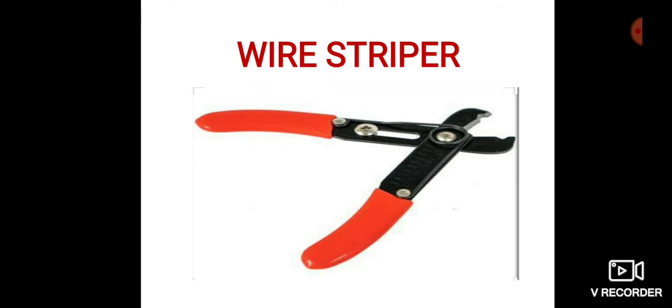Next one is the wire stripper. A wire stripper is a small handheld device used by workers or professional electricians for replacing or connecting wires. It is mainly used for stripping the electrical insulation from electric wire. Stripping of wire is required to replace or connect wire during electric work. It can be manual, automatic, or a laser wire stripper.